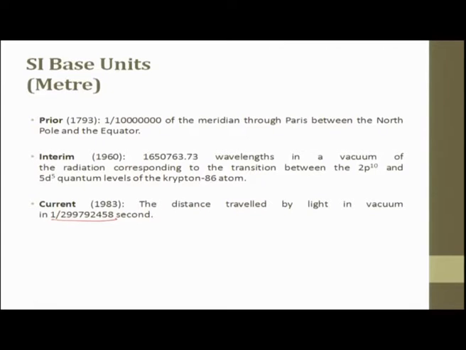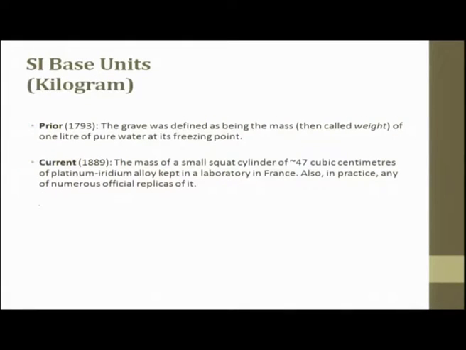It started in 1793, you should see measurements' significance started very early. So, they were talking about 1 by 10 to the power 7 of the meridian through Paris between the north pole and the equator. Then interim, in 1960, they started comparing it with respect to wavelength of krypton 86 atom. Now they talk about the distance travelled by light in vacuum in 1 by 299792458 of a second, which is the latest definition for meter.